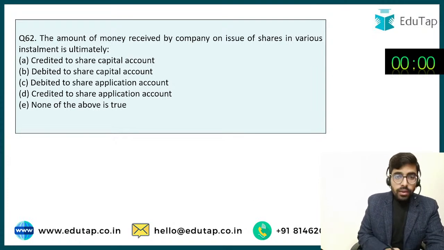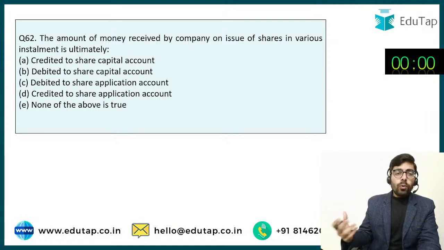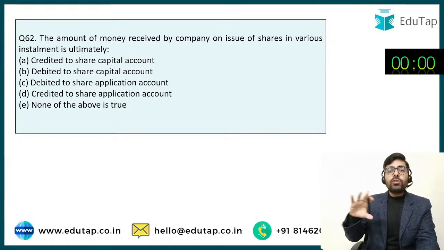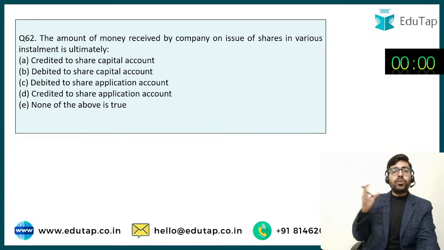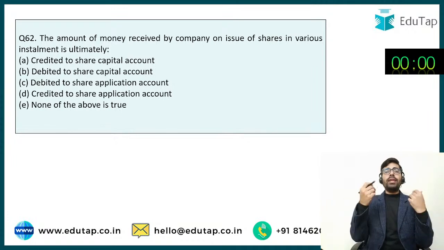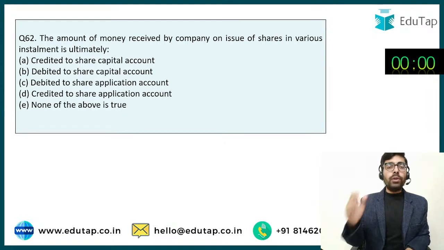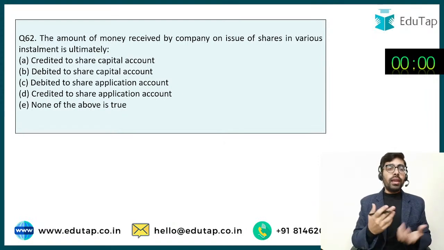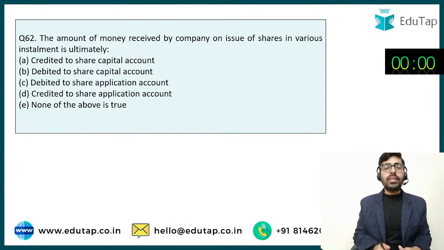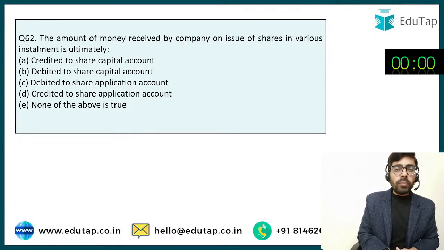So now practically, if I talk about it, whenever a company comes up with an IPO, the entire amount is called up by the company in one single shot. So if a company is issuing shares of rupees 10 each, the company is going to call up the entire rupees 10 in one single installment only. But for academic purposes, if you take a look at the accounting books and all the NCERT ones and all the standard textbooks, you are going to find a lot of questions which are being asked on the installments.